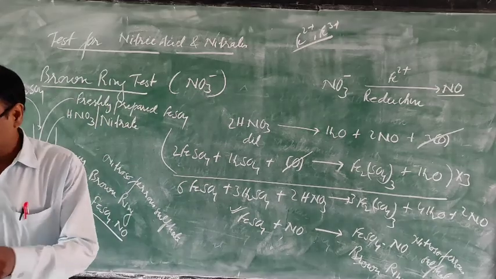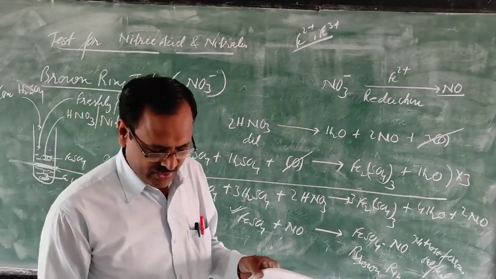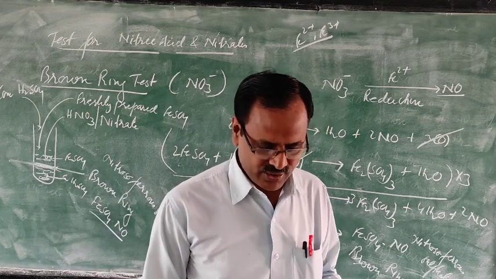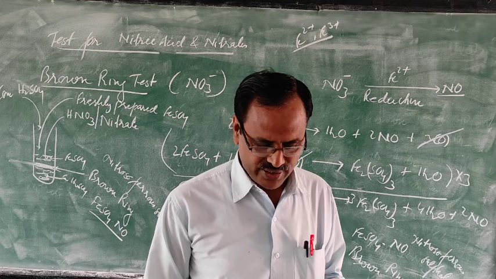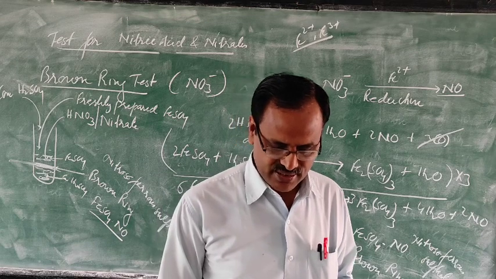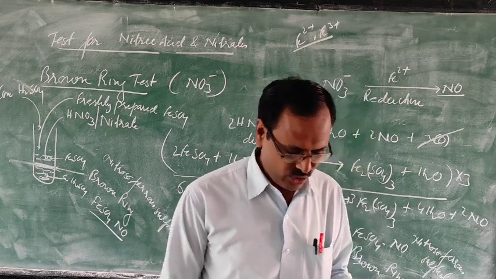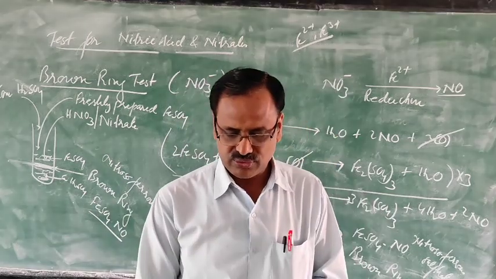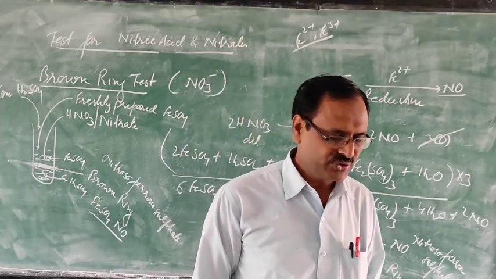So just go through page number 195, underline this one: ferrous sulfate FeSO4 plus NO gives FeSO4·NO, nitrosoferrous sulfate, a brown compound, and all the points are given, what I have discussed here. Now next one, you come to the uses.